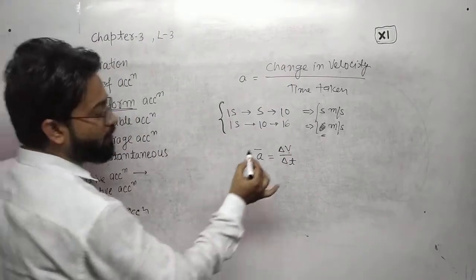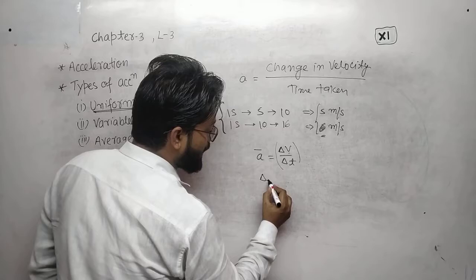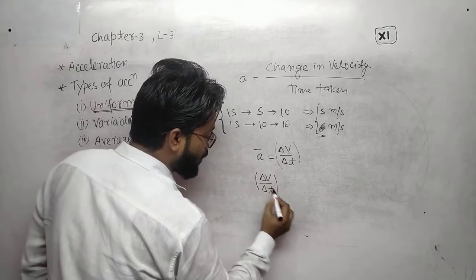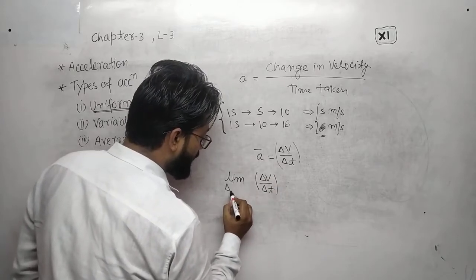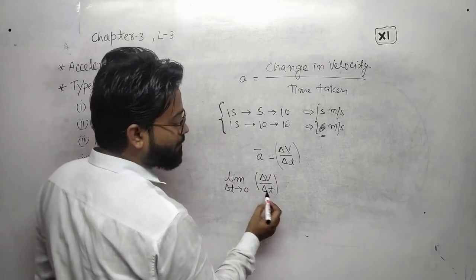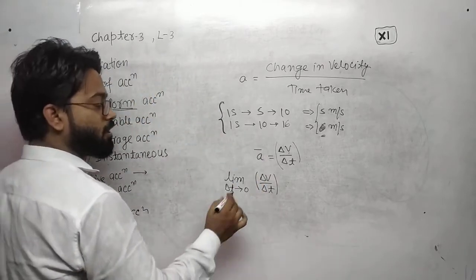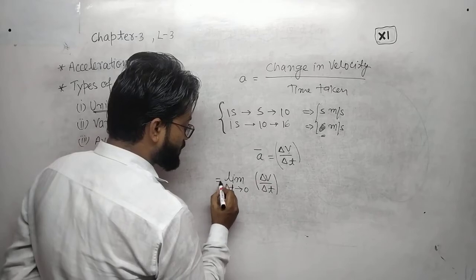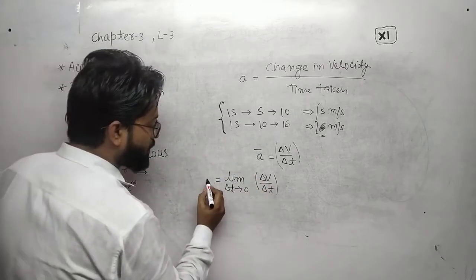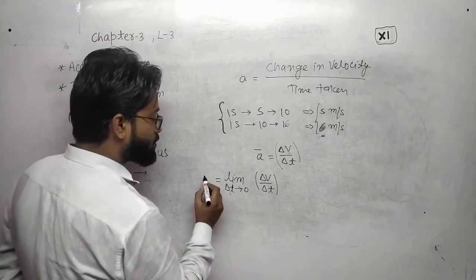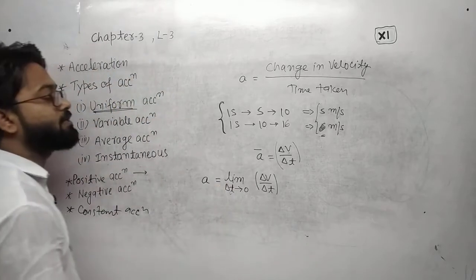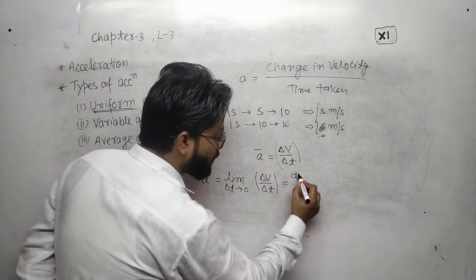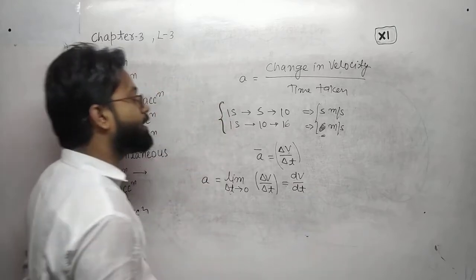When we apply limit here, delta v upon delta t, change in velocity upon change in time, when limit delta t tends to 0, when the time duration is very small, approximately equal to 0, then the acceleration is called instantaneous acceleration, and delta means bigger change can be written as smaller change, dv upon dt.